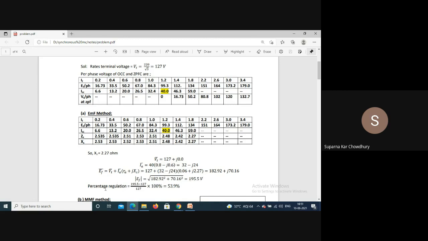So percentage regulation is not a vector difference. It is just the magnitude difference. So magnitude of EF minus magnitude of VT, divided by VT, so it is 53.9%.